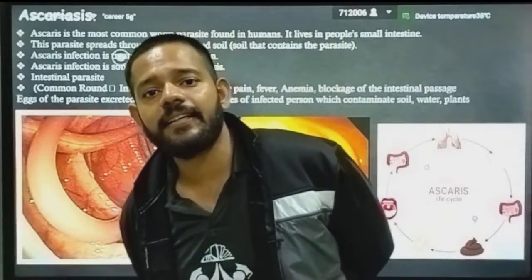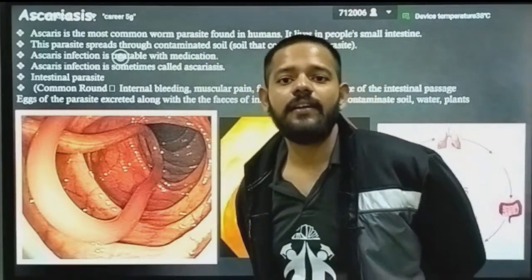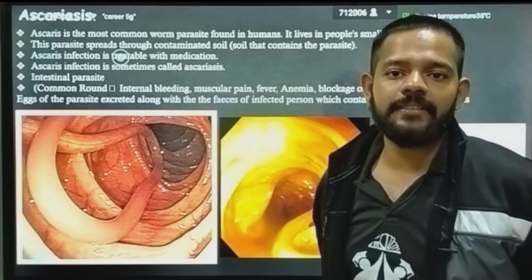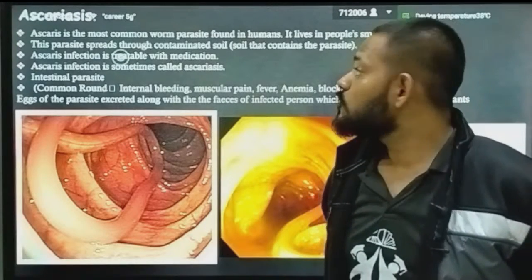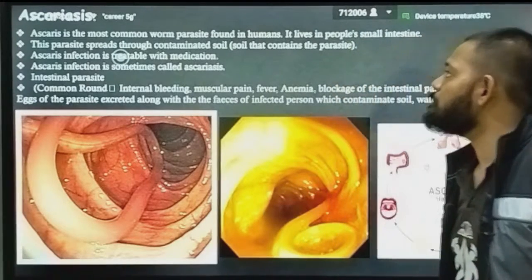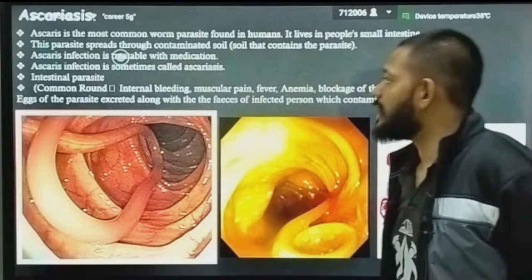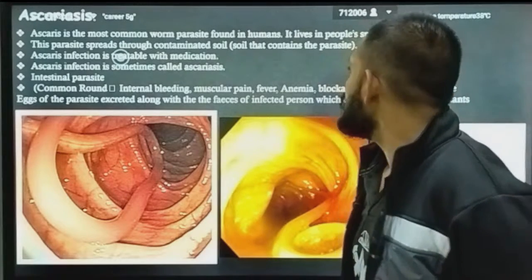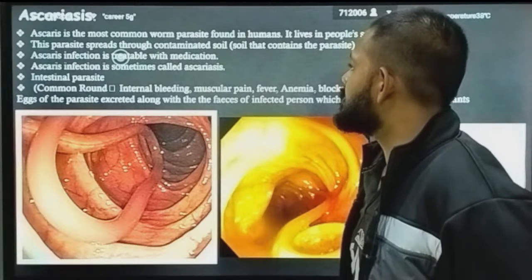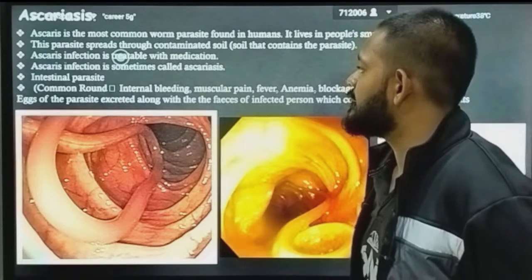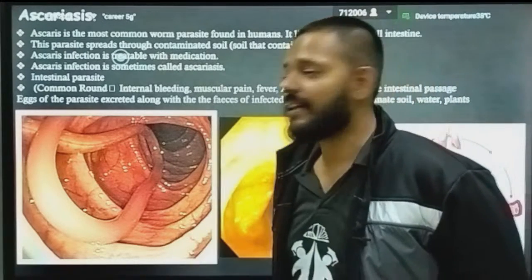Next, the disease caused by nematodes, that is Ascaris. Ascaris is the most common worm parasite found in humans. It lives in the small intestine. The parasite is spread through contaminated soil. Ascaris infection is treatable with medication. Ascaris infection is sometimes called ascariasis.